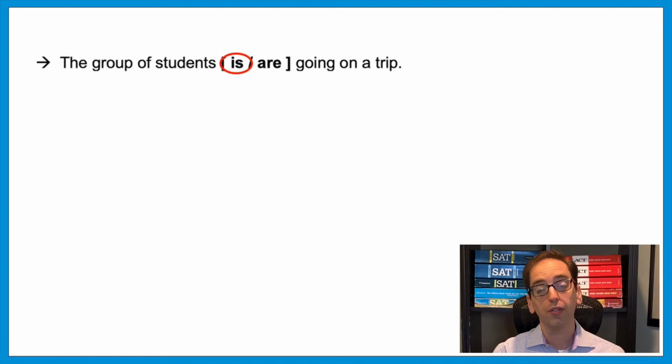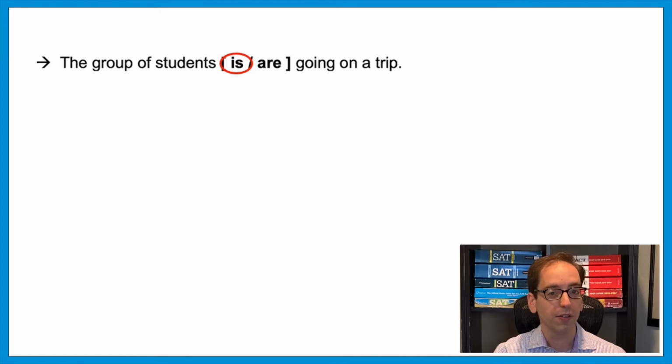And this brings up the concept of a prepositional phrase. Whenever you see the construction, the noun one of the noun two is doing something, it's the noun one that you want to focus on. Of noun two is just distraction, but we could skip over it. And the same thing's going on here. When they say the group of students, it's just a little extra information, but it's not part of the subject. The group is the word that we care about. So if we skip over the prepositional phrase, we could say the group is going on a trip. The answer is is.